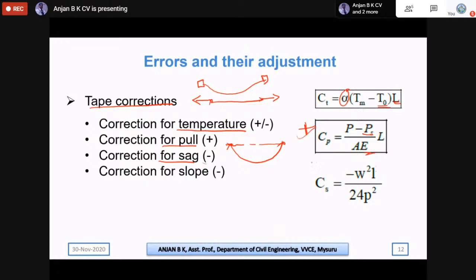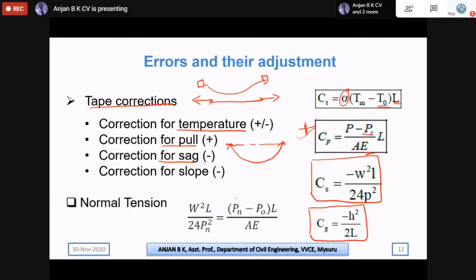This is the formula used for calculating the correction for sag. The correction for slope is also a negative correction, given by h square by 2L, where h is the difference in height between the 2 points, and L is the measured length.